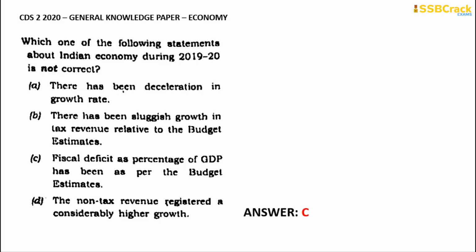The correct answer for this one is option C. It says that fiscal deficit as percentage of GDP has been as per the budget estimates. It has not been as per the budget estimates, and it has been reduced. So that is regarding this particular question, and the other 3 options are absolutely correct.